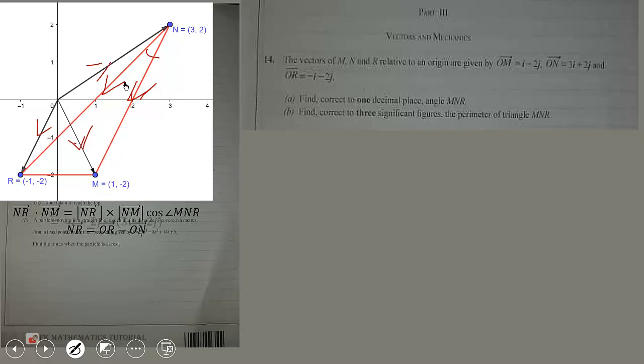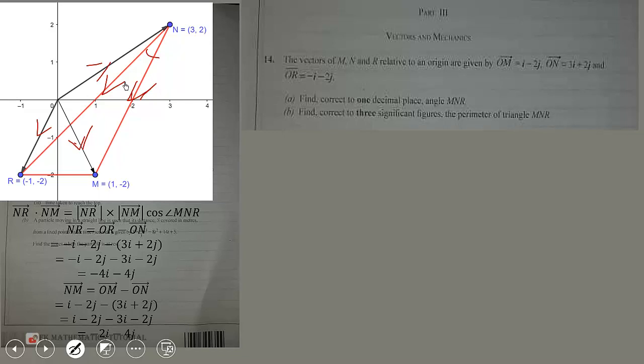Then we substitute the i, j values, and that will give us vector NR to be negative 4i minus 4j. And similarly, vector NM will be vector OM minus ON. So when you simplify this, we get negative 2i minus 4j.